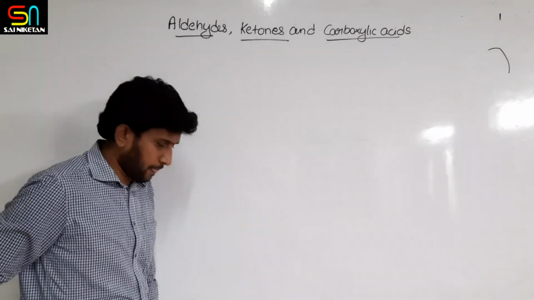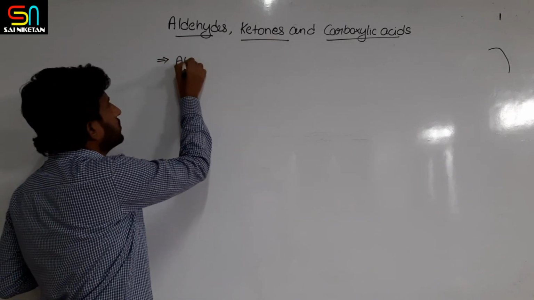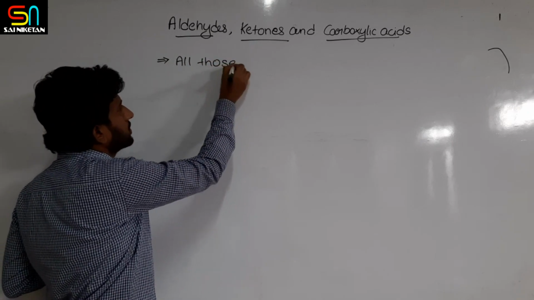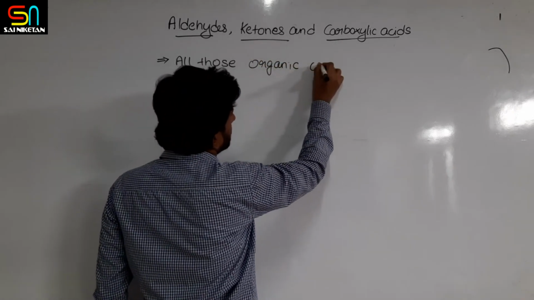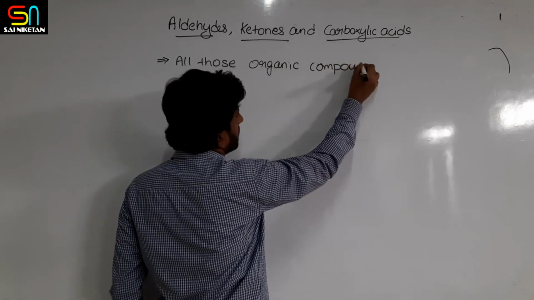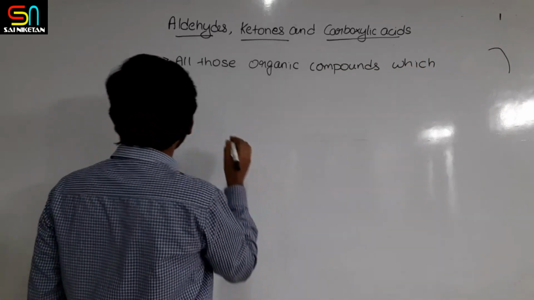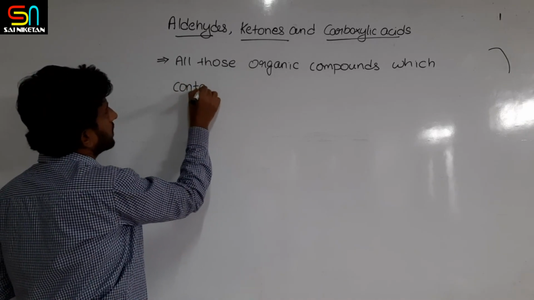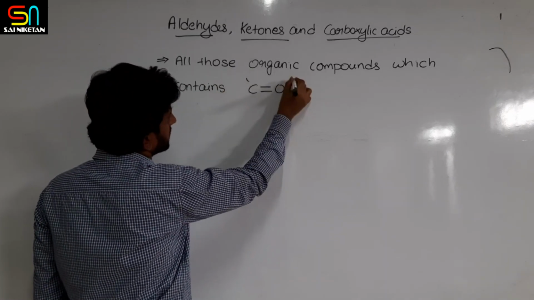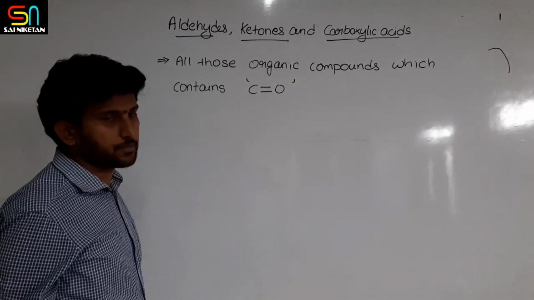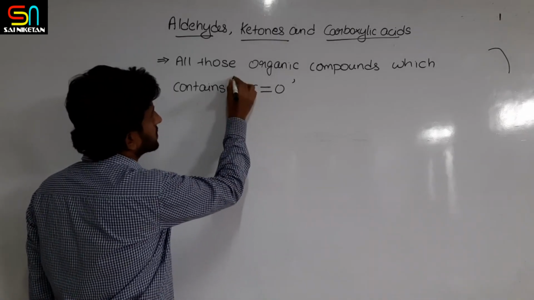Now, the first basic point you need to understand is that all those organic compounds which contain C double bond O, that is carbon linked with oxygen with a double bond, I am writing here two more marks.